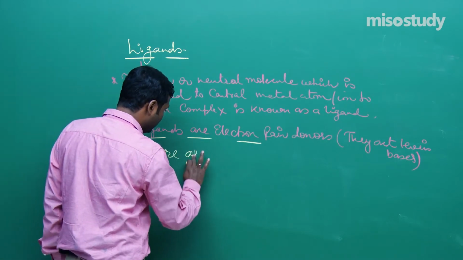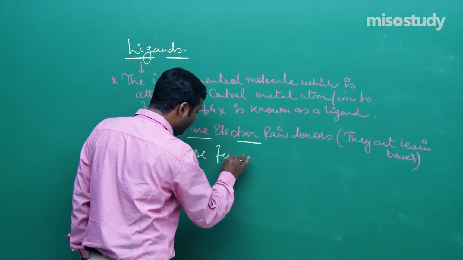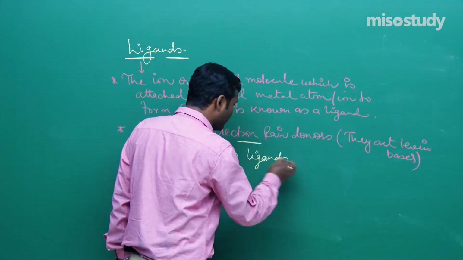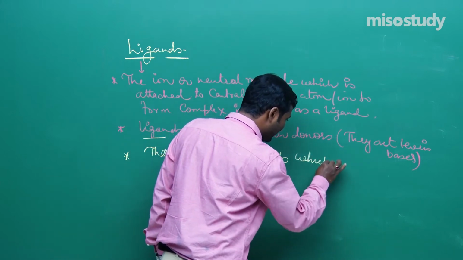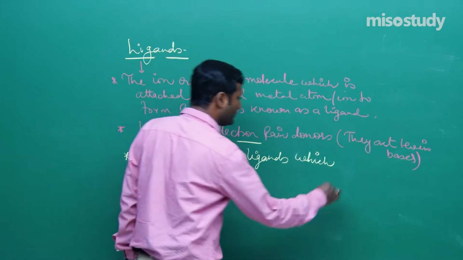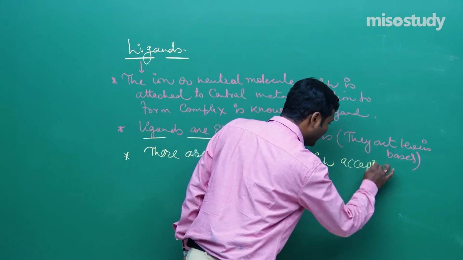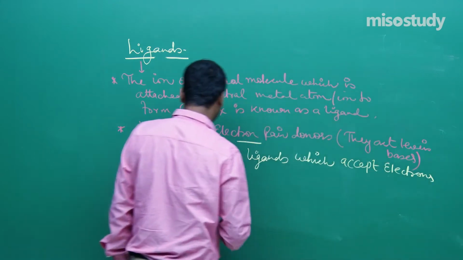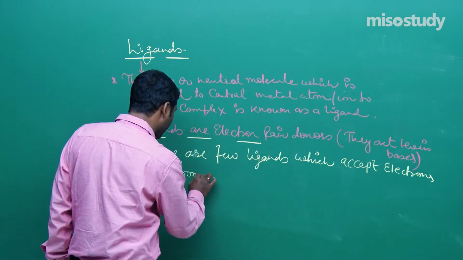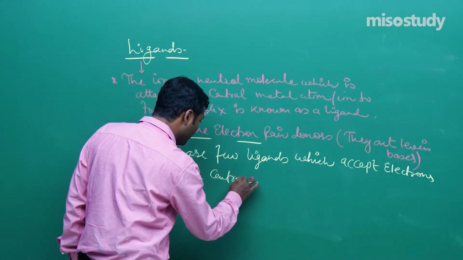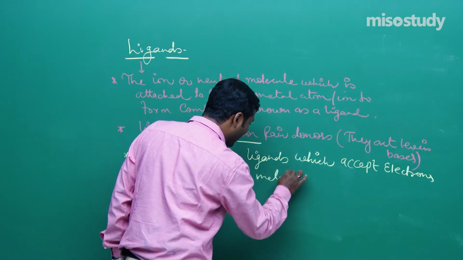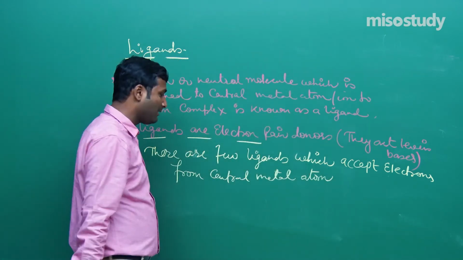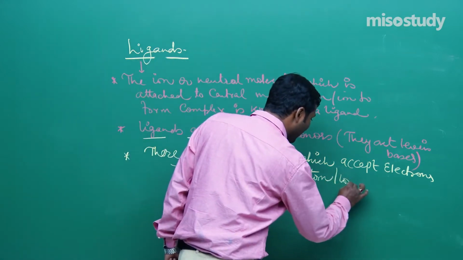There are few, or you can say many, ligands which accept electrons from the central metal atom, or you can say central metal ion.